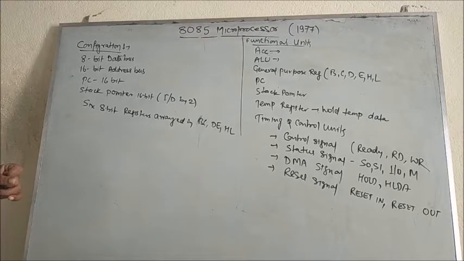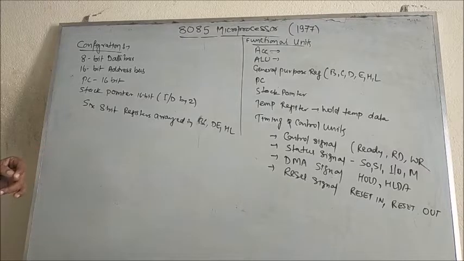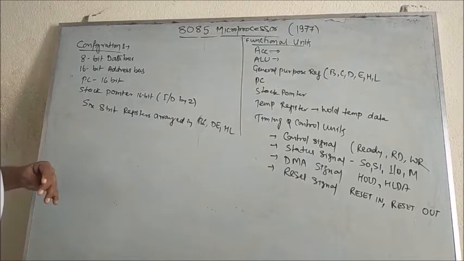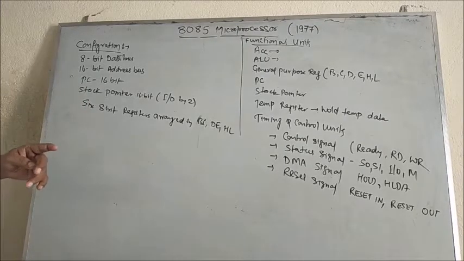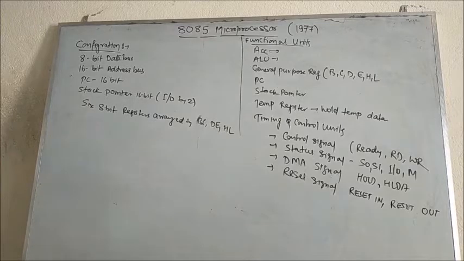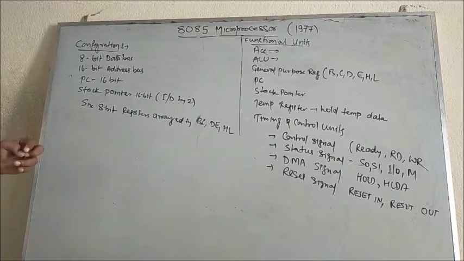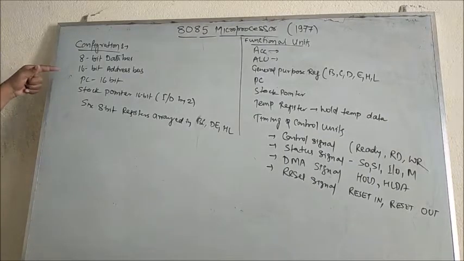Actually, it was invented in 1977. Some books prefer 1976, some books prefer 1977, but on average, it was in 1977, the first time it was designed. So, what are the basic configurations that exist in the 8085 microprocessor? First is your 8-bit data bus.